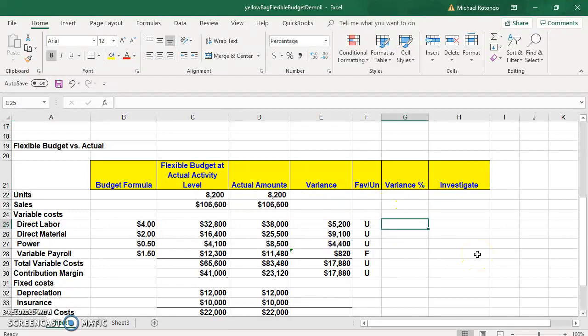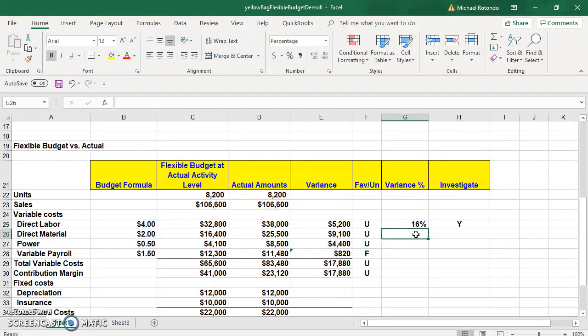So our variance percentage for direct labor, we're going to take our variance. Now, we're looking at why our budgets are off, and we're not going to divide it by actual, we're going to divide it by the flexible budget. We want to know why our flexible budget was off from what actually happened. So this is 16%, so that's over the 10, so we're going to investigate that.